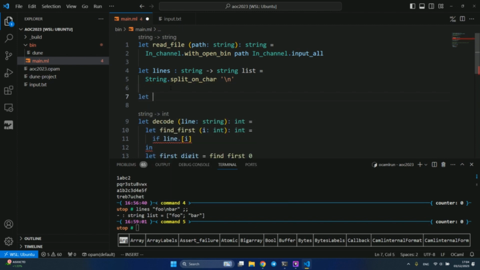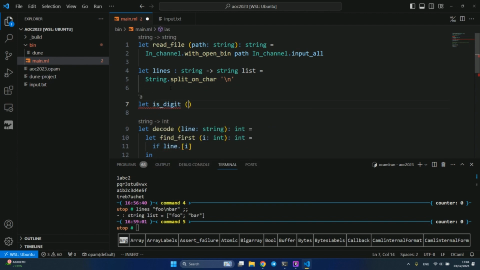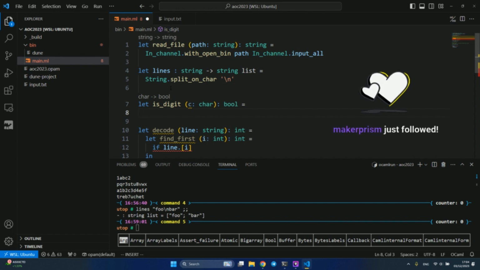Let is_digit. It takes a char and returns a boolean, saying if it's a digit. So is_digit is a function: the character is a digit if it's one of 0, 1, 2, 3, 4, 5, 6, 7, 8, 9. We can do pattern matching on all of them, but we can utilize the fact that characters go in sequential order in the ASCII table, or maybe even in Unicode.